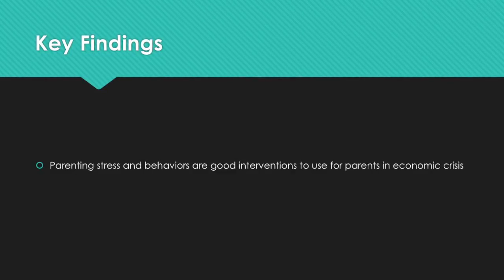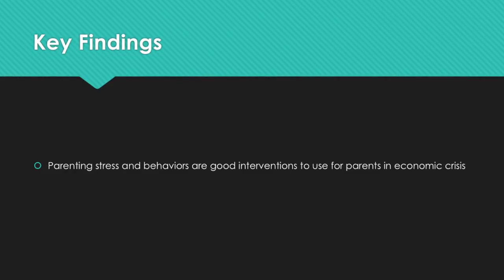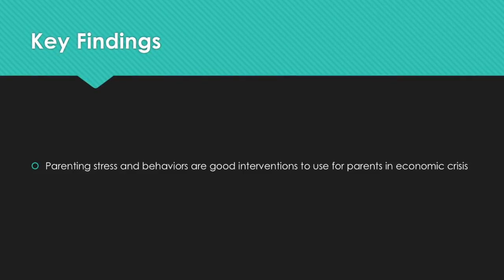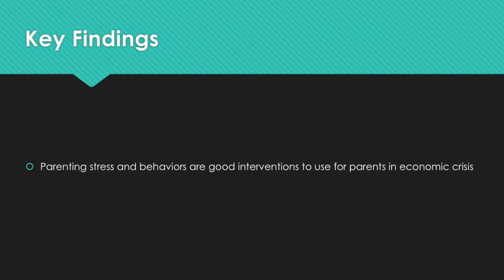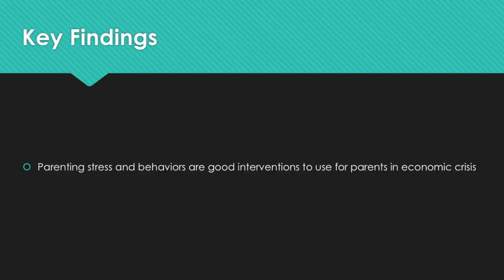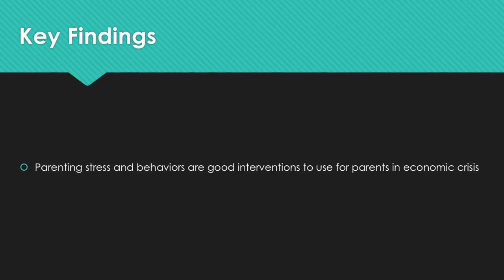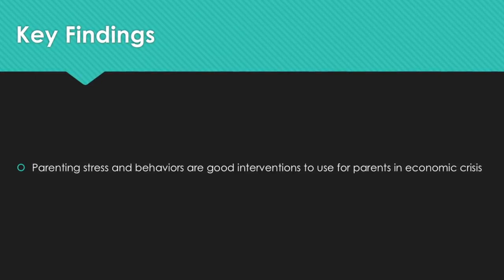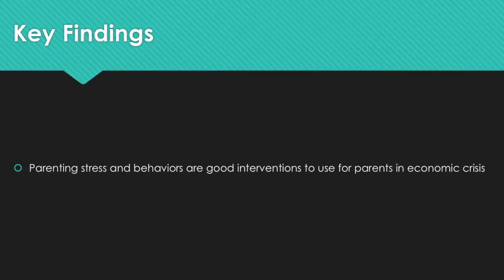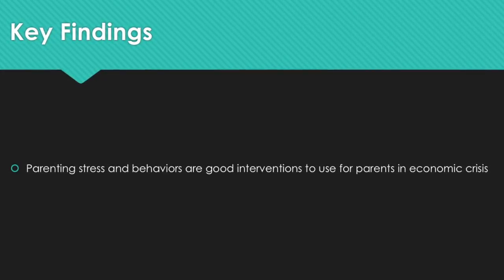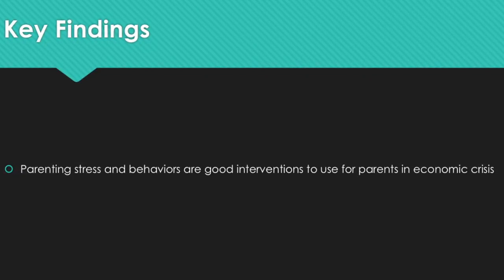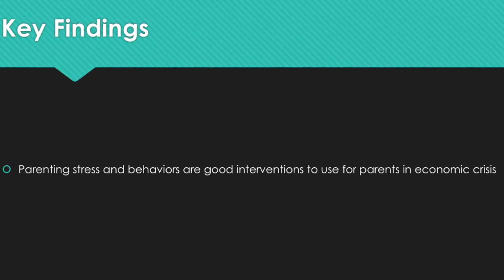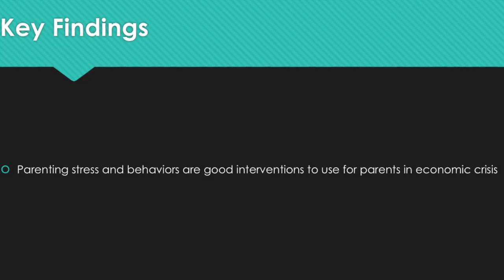Some of these connections were that there was a relationship between economic crisis and stress. When a parent had stress in their life, they were less likely to feel satisfied or supported in parenting, and that in return led parents to be less engaged with their child, and that lack of engagement led to problems in the child's behavior. So kind of in general, they came to the conclusion that parenting stress and behaviors are good interventions to use for parents and families in economic crisis.